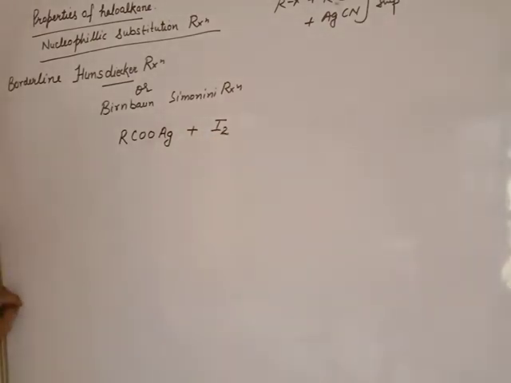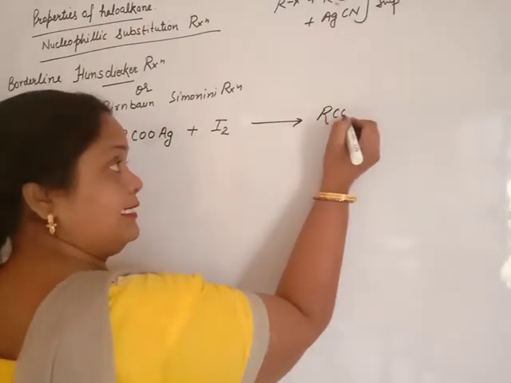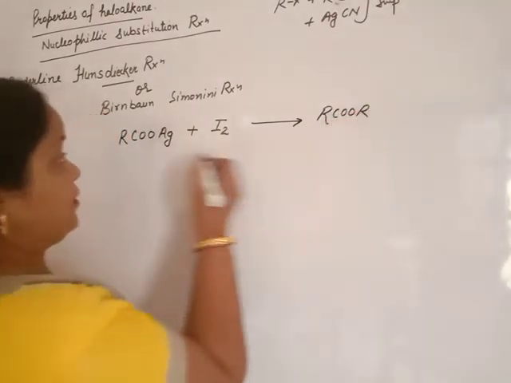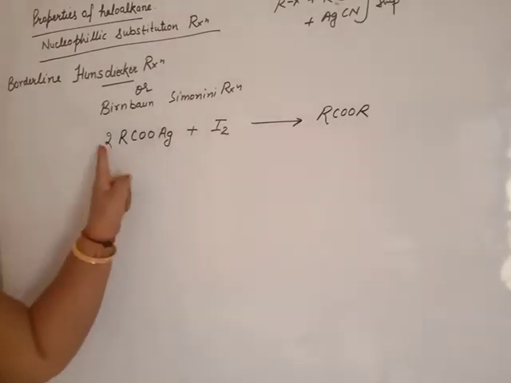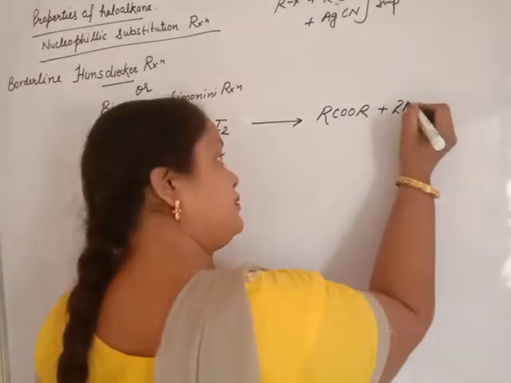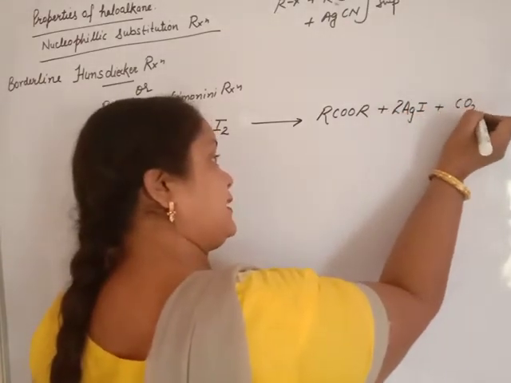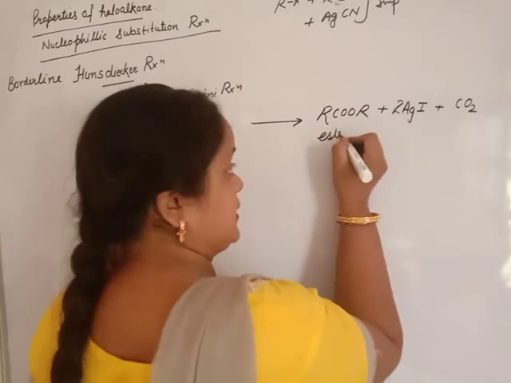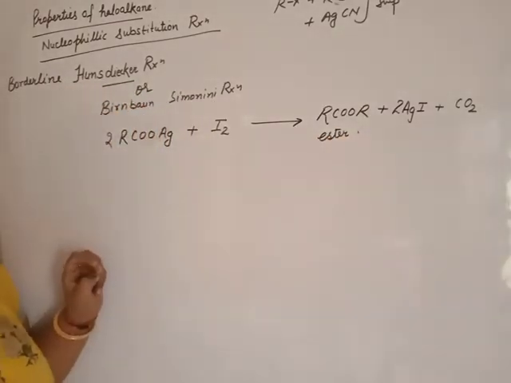Beta, we will get an ester, because 2 moles of this will react. 2 moles of silver salt react with iodine to give 2 moles of silver iodide, and 1 mole of carbon dioxide is released. That is the ester. This is also part of this one.